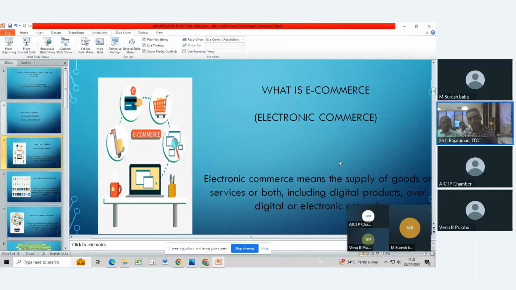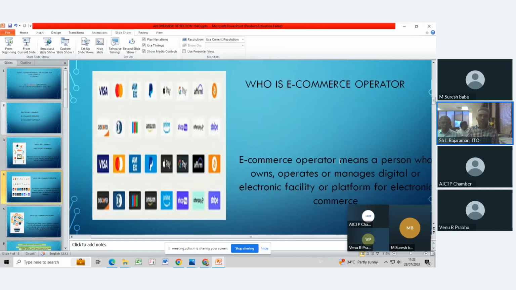Very clear. So e-commerce means there should be a supply of goods or services or both through a digital platform.